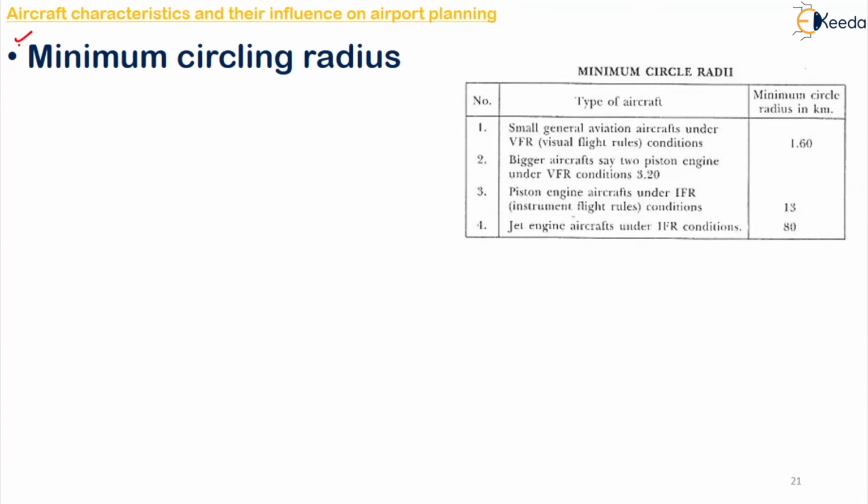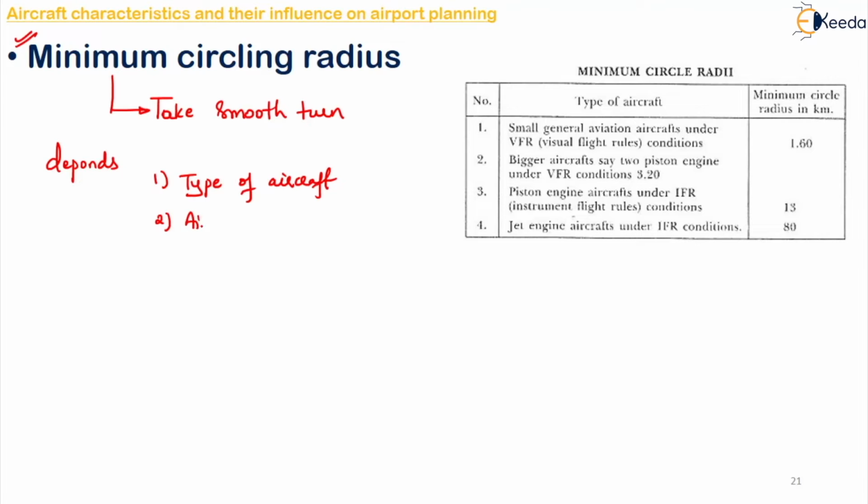Okay, the next one is your minimum circling radius. A certain minimum radius in space is required for the aircraft to take a smooth turn, and it will depend upon many things like the type of aircraft which you are using, the second one being your air traffic volume, the third one being your weather condition.